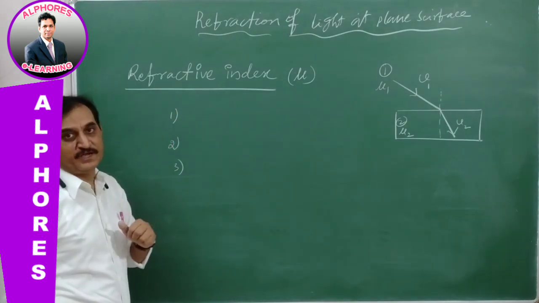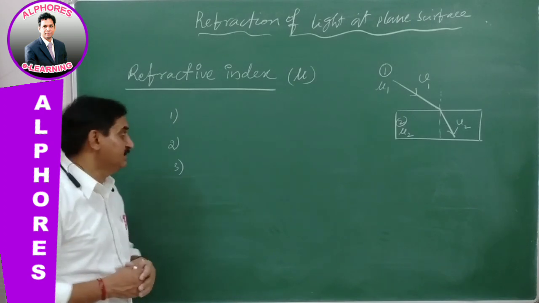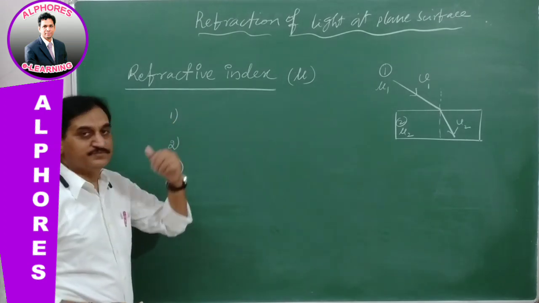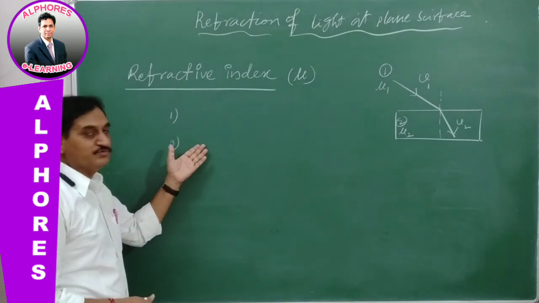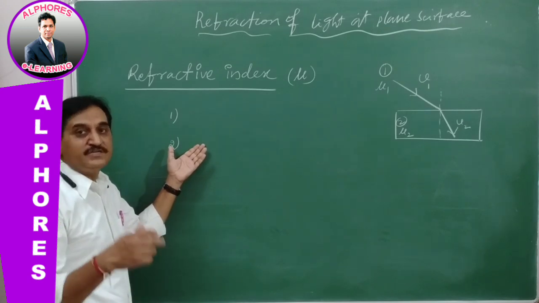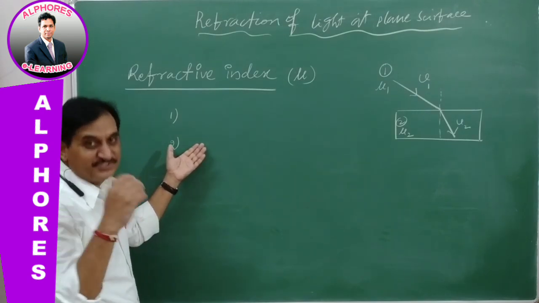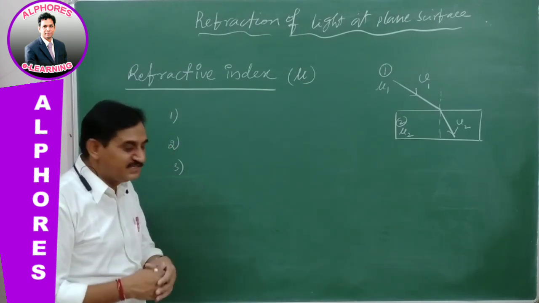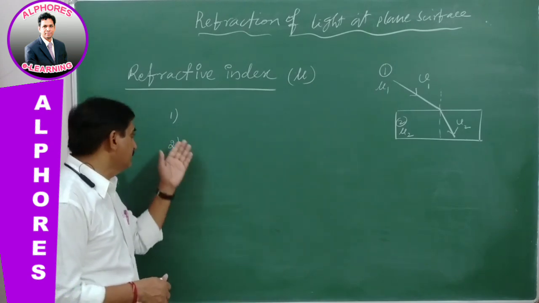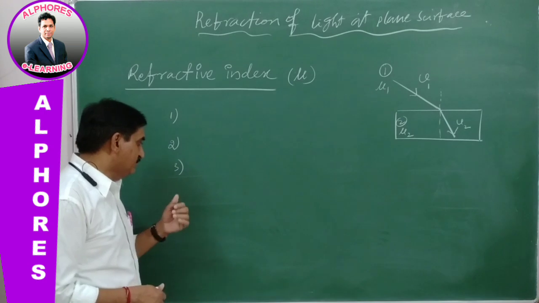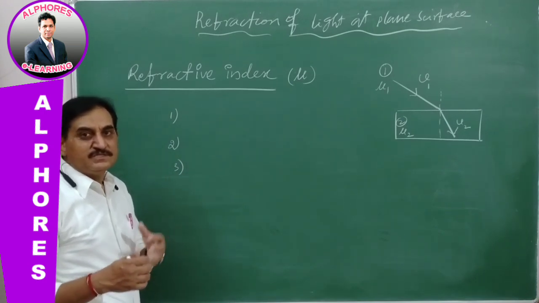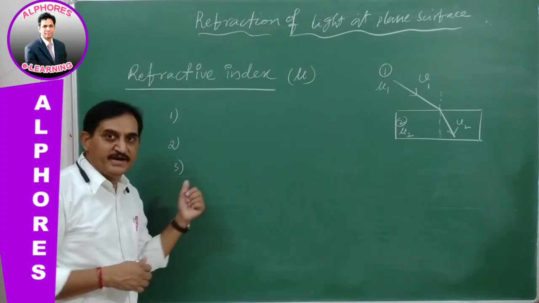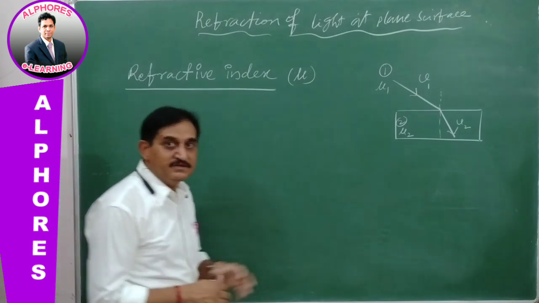So, uses of refractive index. Refractive index is the property of material which can be used to find the velocity of light in different media, and also to find the chemical purity of the given solution and its concentration. Whether the chemical has a greater or smaller concentration can be estimated by the refractive index. The third one is that what kind of sample is mixed with the material can be tested by the refractive index of the material.